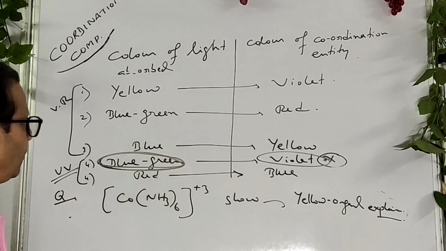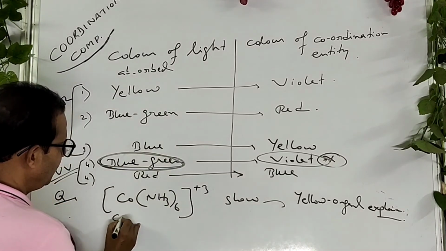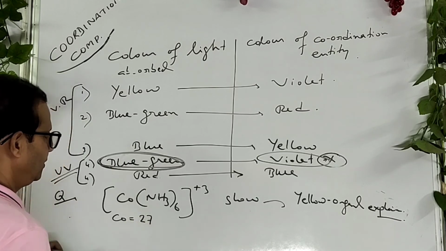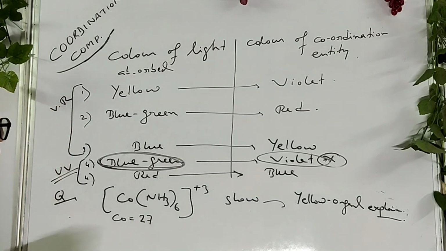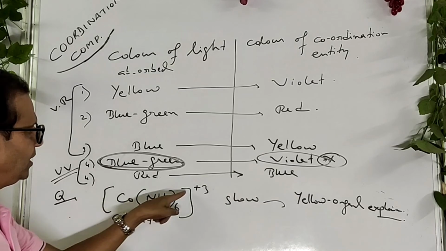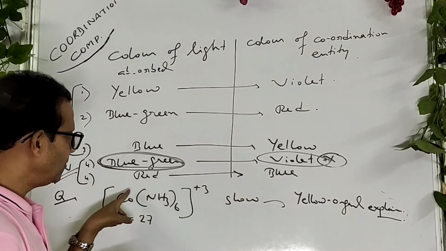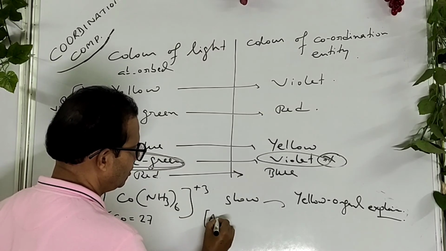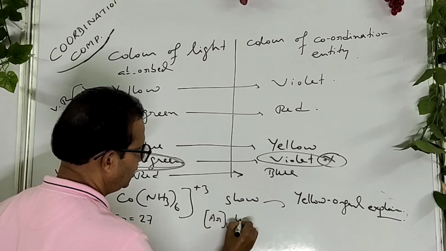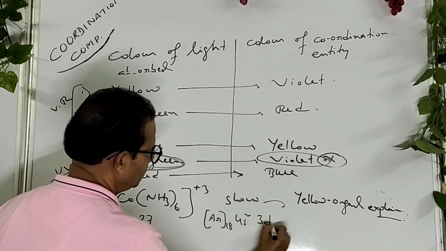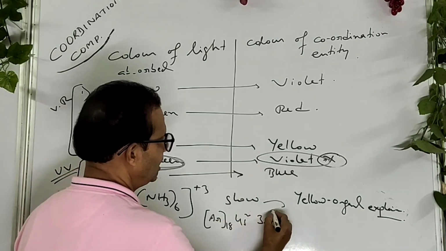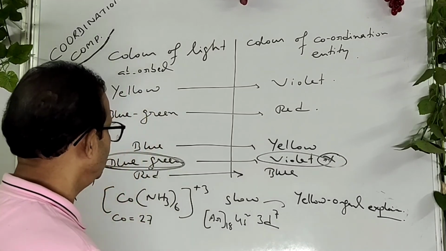Now listen, cobalt has atomic number 27, as given. So here if you find the oxidation number of cobalt, it becomes +3. If you write the electronic configuration, argon 18, 4s2, 3d7, so d has 7 electrons in the valence shell.